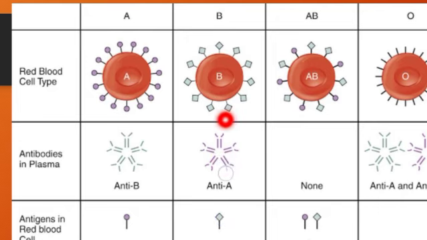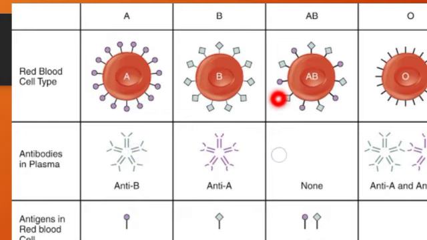Just vice versa, what happens if a person with blood group B is provided with blood group A? B contains antigen B and the blood group A contains antigen A. So this antigen, if it is provided to blood group B, acts as a foreign substance to group B, and because of this, blood group B starts producing antibody A that will fight against antigen A.